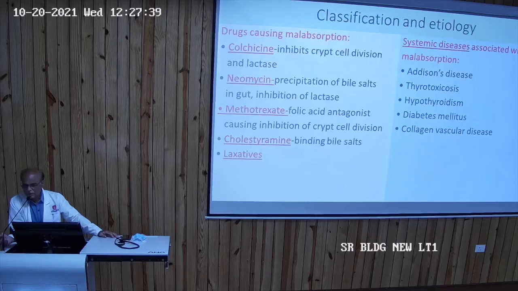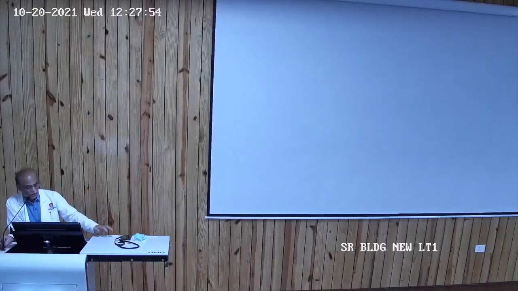So even common diseases we come across in our day-to-day practice, like diabetes mellitus, hypothyroidism or hyperthyroidism, collagen vascular disease or Addison's disease, can all lead to malabsorption.